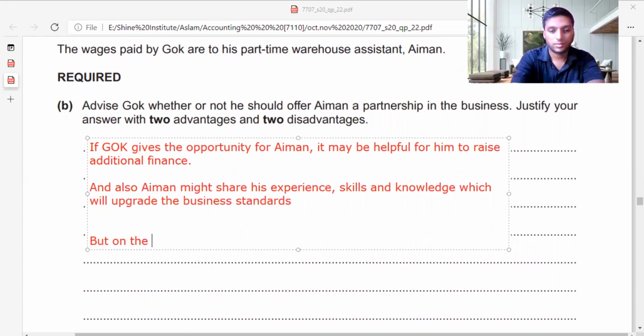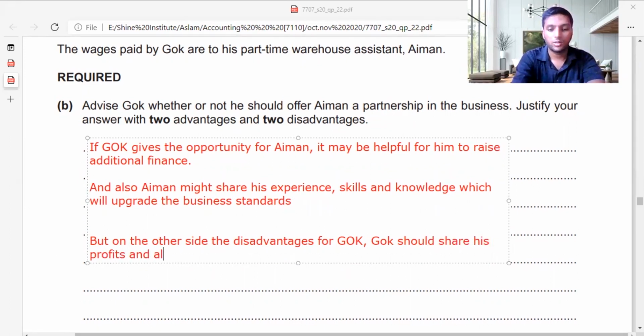But on the other side, the disadvantages. Gok should share his profits, and also he should take a decisions along with Ayman.